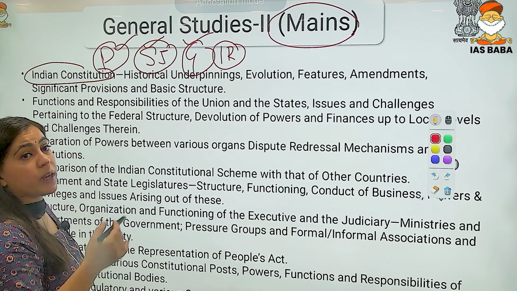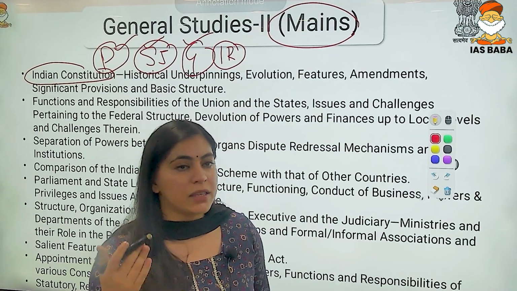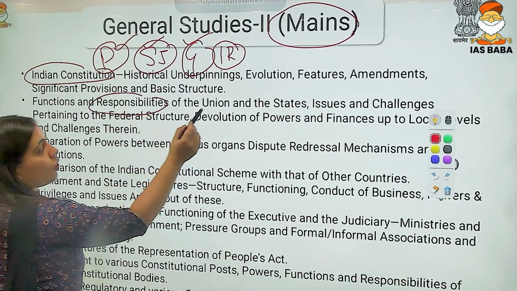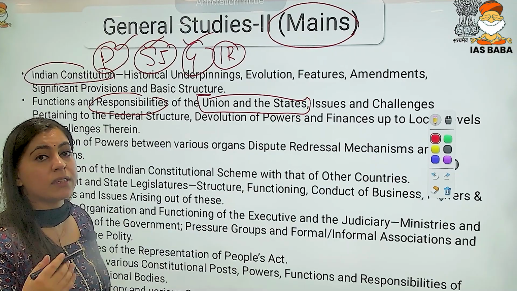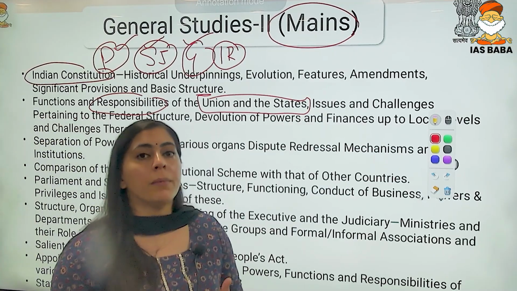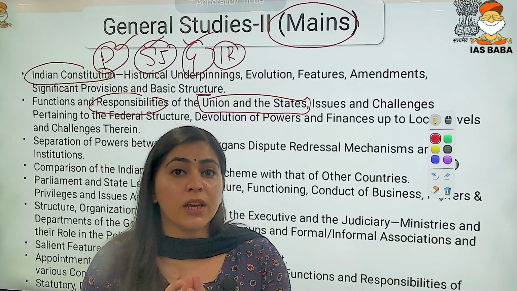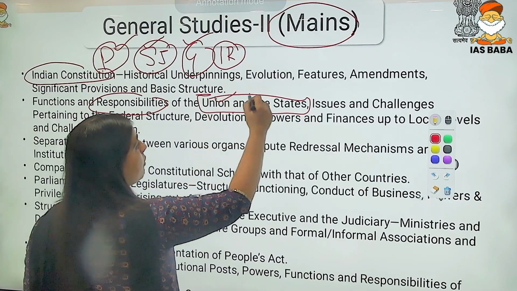What are the historical underpinnings? How the Constitution of India has evolved over a period of time. What are the responsibilities of union and state? When you read about the political system in India, you will learn about the responsibilities, the issues and the challenges that the union and states are facing.